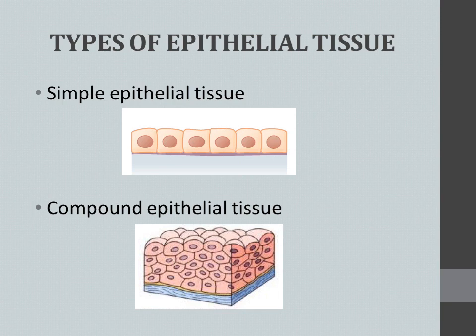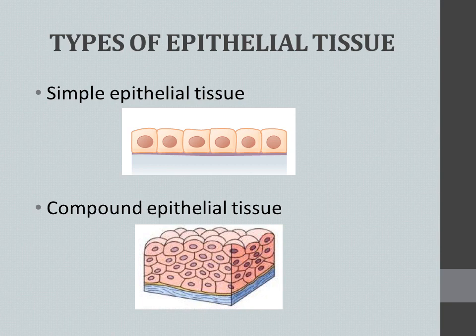Here the word is simple, means these tissues consist of only a single layer of cells. Can you watch this figure? The cells are arranged in only a single layer. Understand? Okay. So if it is arranged in one single layer, that type of tissue is known as simple epithelial tissue.